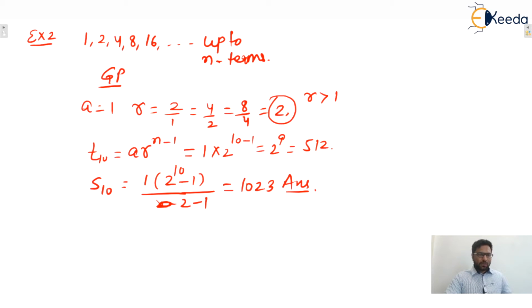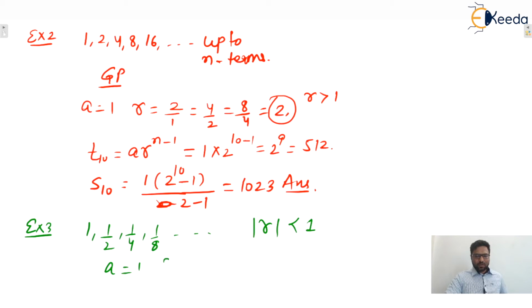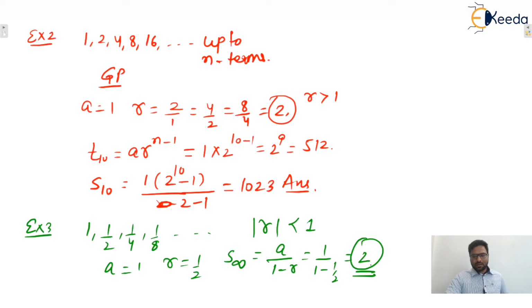Write down the next example, let's say example number 3. Let's say one infinite GP is given to you. Now you tell me, here is the modulus of r less than 1 or not? Yes. So here the first term is 1 and the common ratio is 1 by 2. Then the sum of this infinite GP will be a upon 1 minus r. a is 1, and 1 minus 1 by 2 is 1 by 2, so the answer is 2. Yes or no? So we can say that 2 is the correct answer.